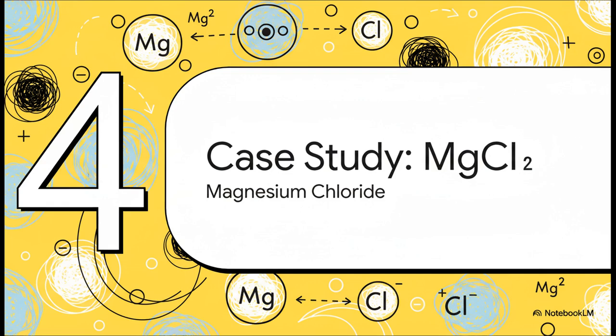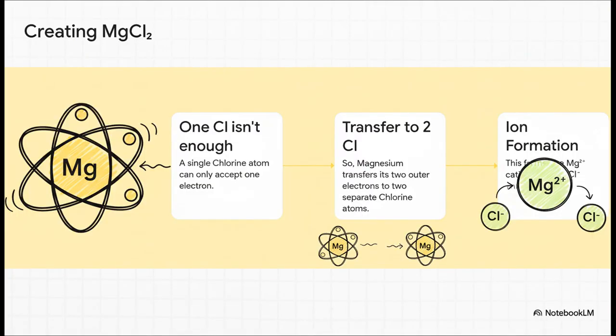What if an element needs to give away not 1 but 2 electrons? Well, magnesium has 2 electrons to give, but a single chlorine atom can only take 1. So the magnesium atom needs to find 2 chlorine atoms to complete the transfer. It gives 1 electron to the first chlorine and the second electron to the other chlorine.